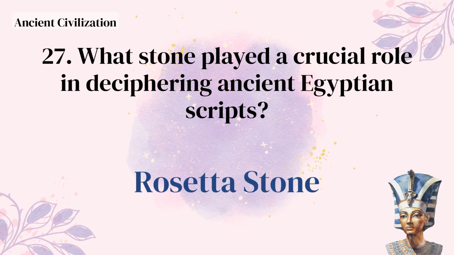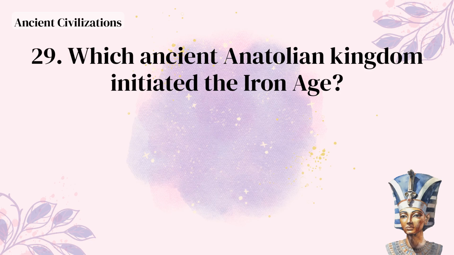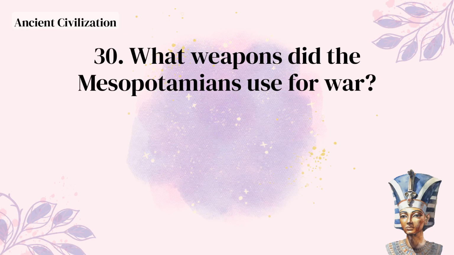Rosetta Stone. What was the fertile soil created by the regular flooding of the Nile River, referred to as Black Land, called? Kemet. Which ancient Anatolian kingdom initiated the Iron Age? Hittite Empire. What weapons did the Mesopotamians use for war?